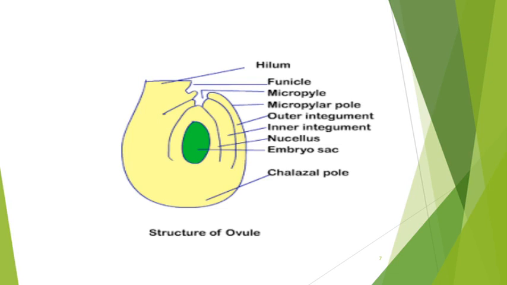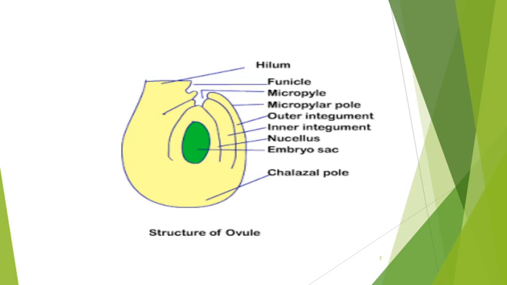Here is a diagram which represents the structure of ovule. Each ovule has a short stalk which is called funicle. As you can see in the diagram, the place of attachment of the funicle with the main body of the ovule is called hilum.